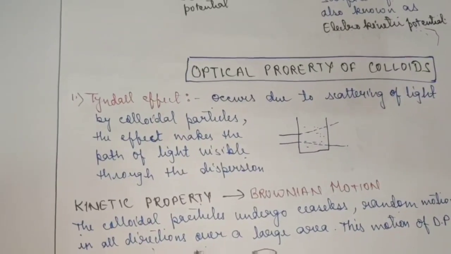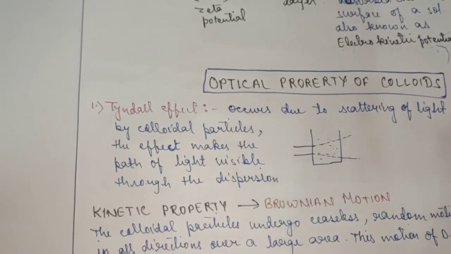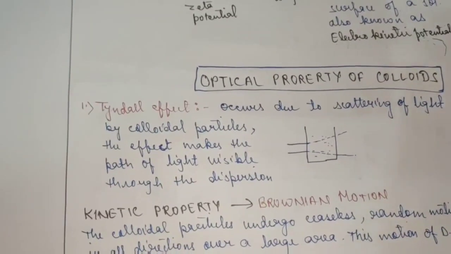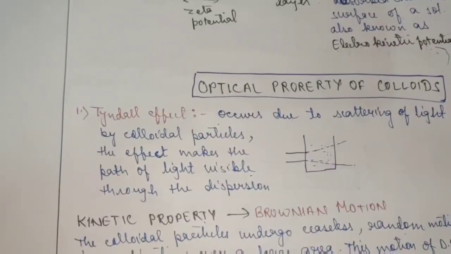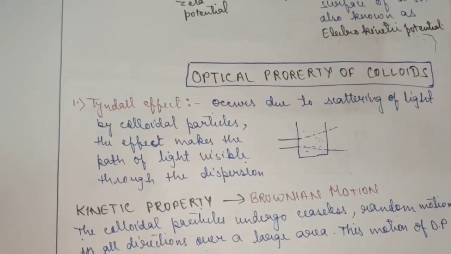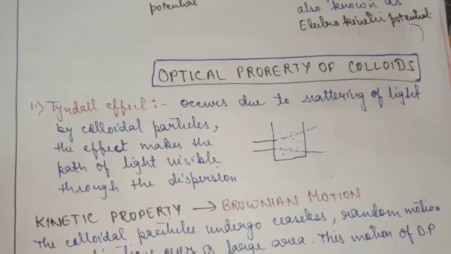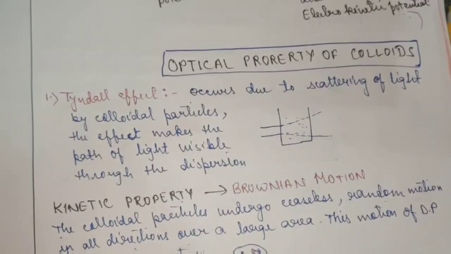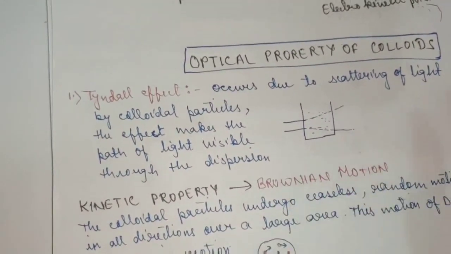There also you can see that where trees have formed a canopy, a small gap which allows the passage of light through that canopy of the trees can be seen in the form of scattered light, and that scattered light also follows this V path, which is due to scattering of light by the dust particles, and that is also Tyndall effect. You can Google the pictures and you can see the effects that can be seen in our everyday life in nature. So children, these are a few examples.